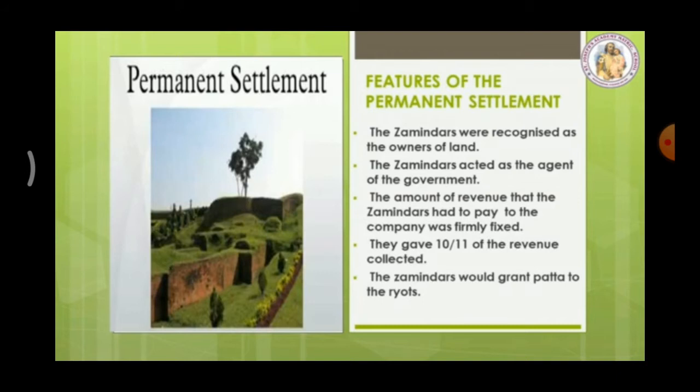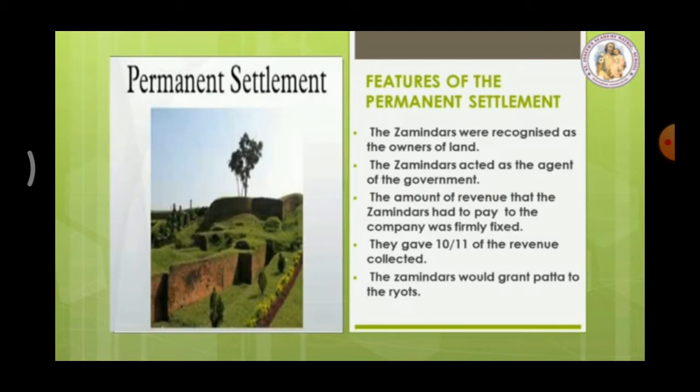The amount of revenue, revenue means tax. The amount of tax that the Zamindars had to pay to the company was fixed. They already fixed the tax and it would not be raised under any circumstances. Raised means what? Increased. Circumstances means situations. They gave 10 out of 11 of the revenue collected by them from the cultivator to the government. These landlords, these zamindars, same meaning. Zamindars and landlords are same meaning.